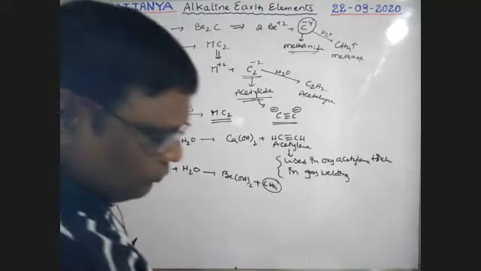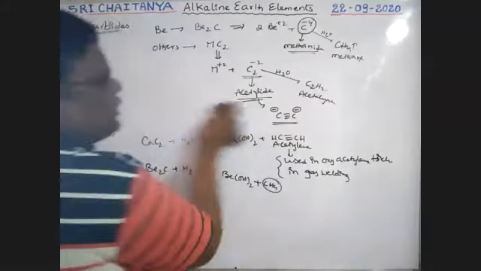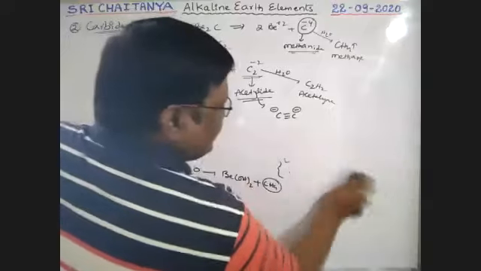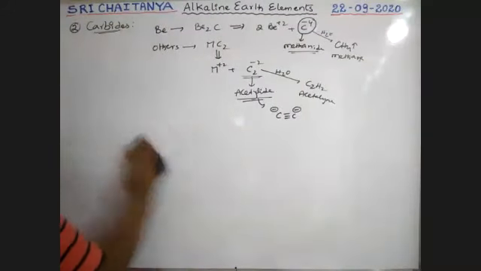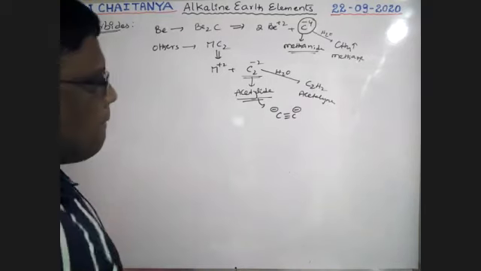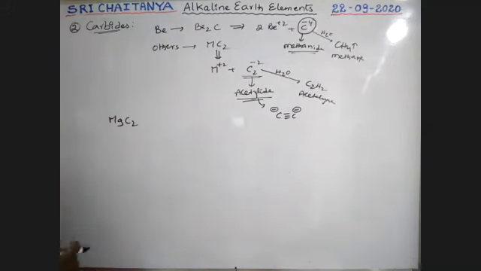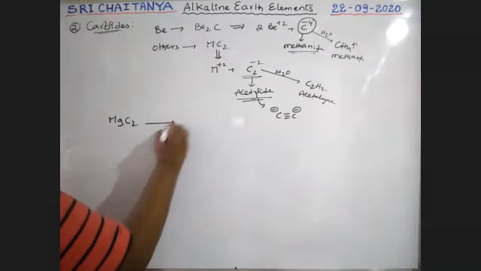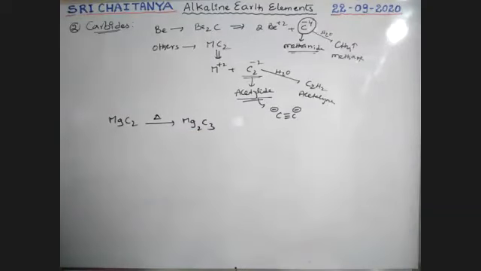Now, see here, other conditions. When magnesium carbide, MgC2, is strongly heated, it gives Mg2C3.